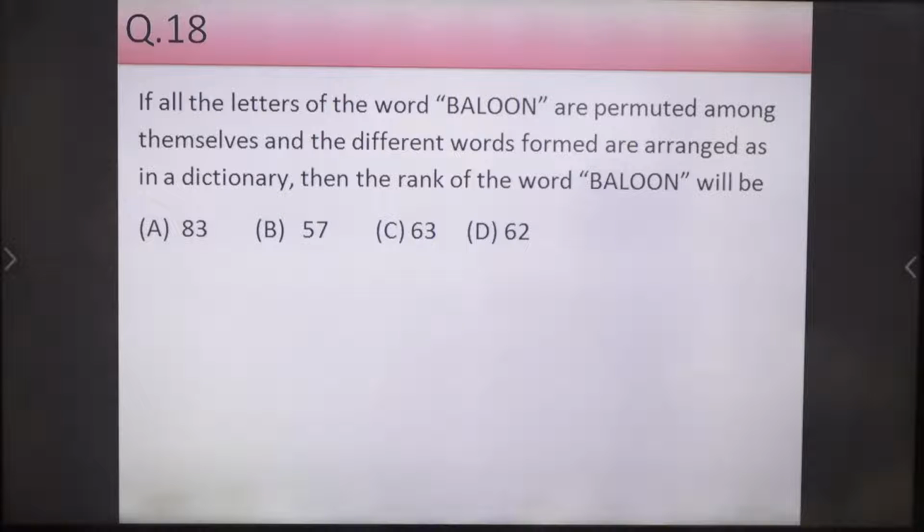Dictionary based problem. You must be able to solve dictionary based problems in the topic permutation and combination. You may get a question from this. Different words are formed by permuting the letters of the word balloon among themselves. Then you have to find the rank of the word balloon.